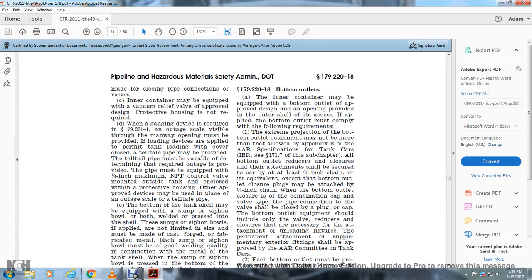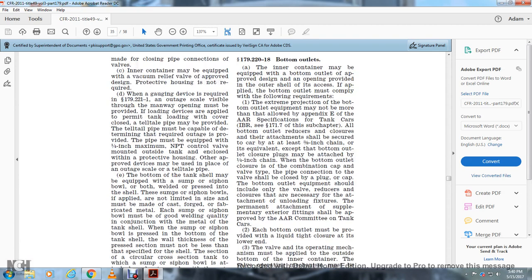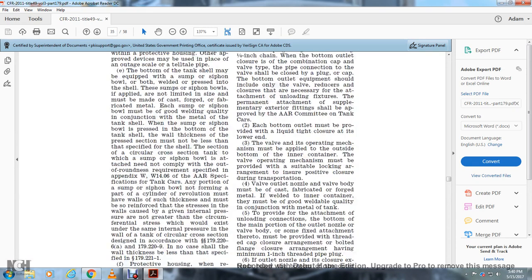For gauging devices required by 179.221-1, the outage scale gauge visible through the manway opening must be provided with the loading devices, applied with a permanent tank loading line into the coverage. A loading telltale pipe may be provided. The telltale pipe must be capable of determining that the required outage is provided, and the pipe must be equipped with a 1/4 inch maximum opening. The NPT cover control threads must be outside the tank, enclosed with a protective housing, and other approved devices may be used for the outage scale telltale pipe.